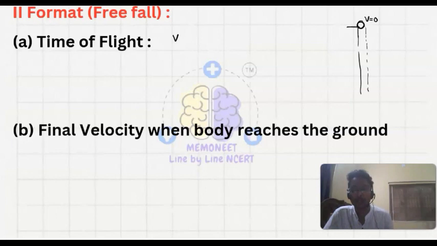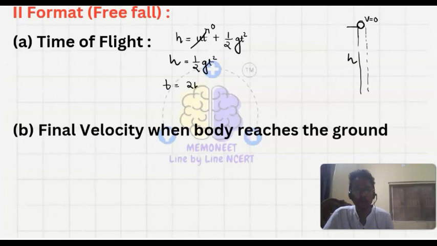Time of flight: let's say we have here the tower height is h. Okay, so h is equals to ut plus half g t square. Here the u value is 0. So h equals to half g t square, so t is equals to under root of 2h upon g. This will be the time of flight when it will reach the ground.